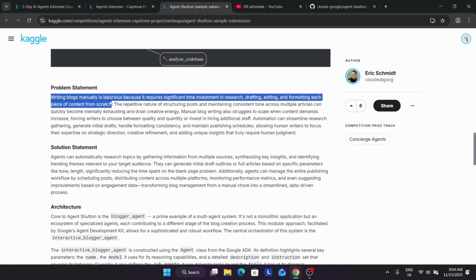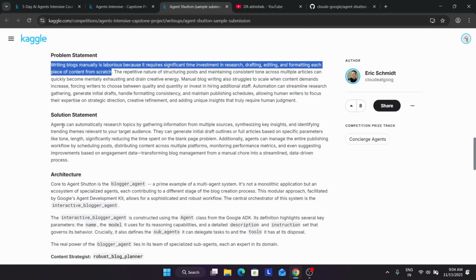So here, because of the repetitive nature of structuring and maintaining the post, we are creating an agent to help us write the blogs automatically. So here agents will be automatically researching the current trending topics. Like this, they have mentioned how it is working.